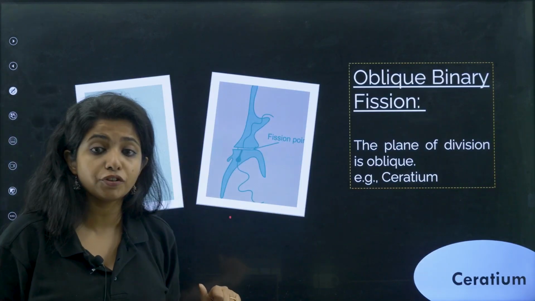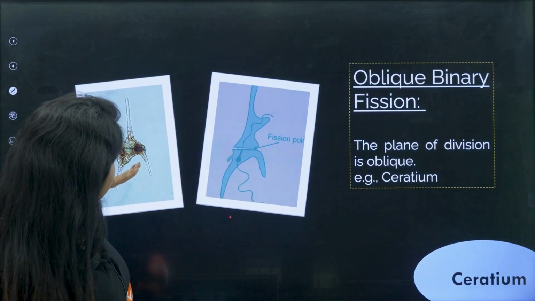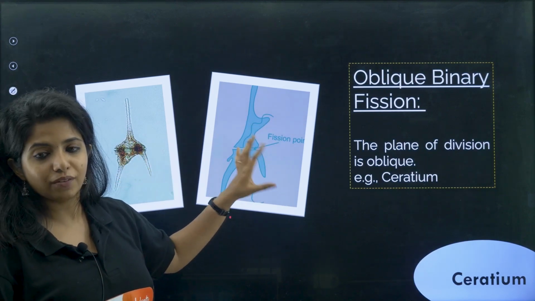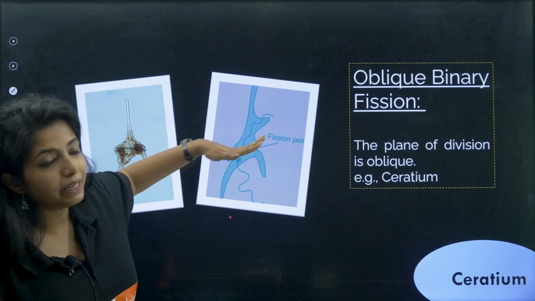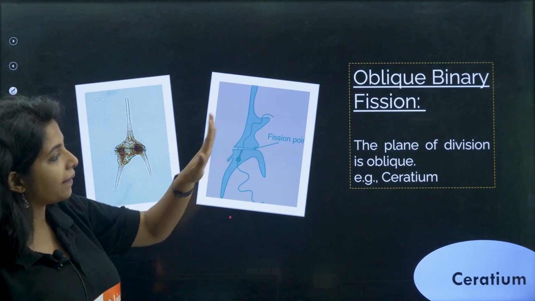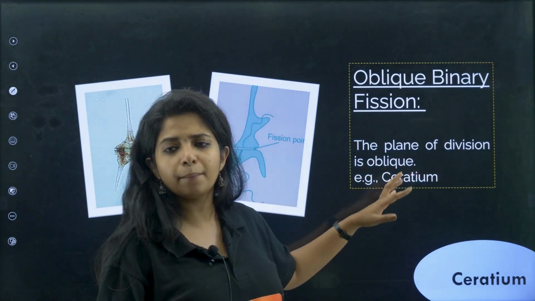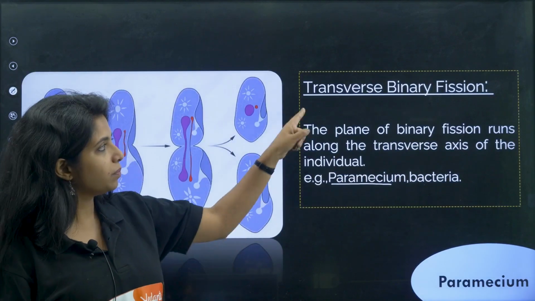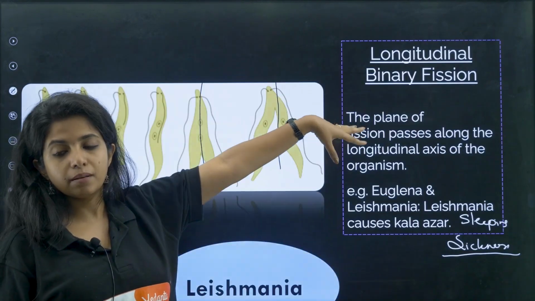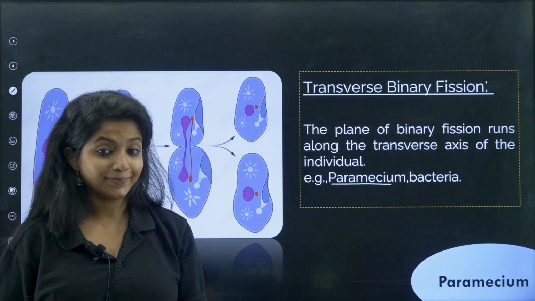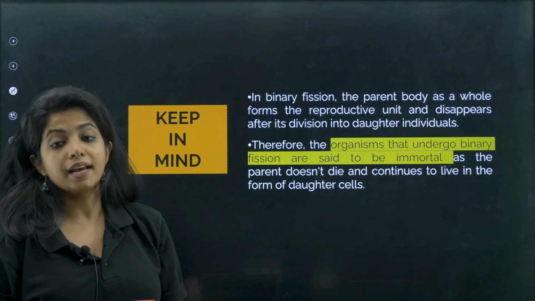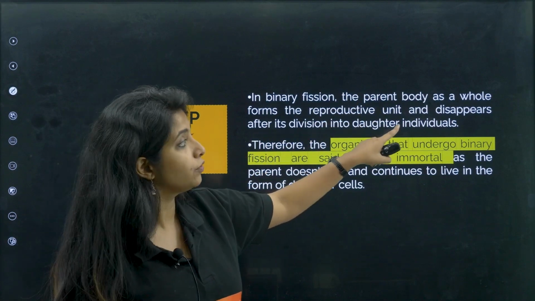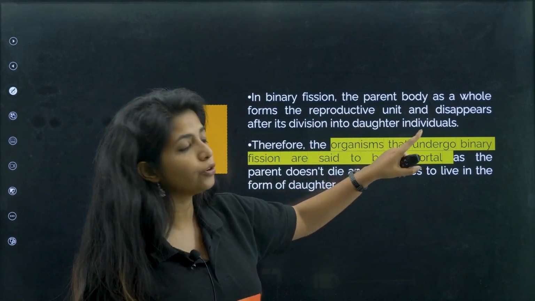Now oblique binary fission is also there, where it is cut in a slant way. This is the normal picture, the actual organism. It cuts obliquely, like in half, in a slanted way. So the plane of division is oblique. An example is Ceration. You do not need to remember it, it is just for your understanding. The major types are longitudinal, simple and transverse. Going ahead, keep in mind that in binary fission the parent body as a whole forms the reproductive unit and disappears after its division into daughter individuals.